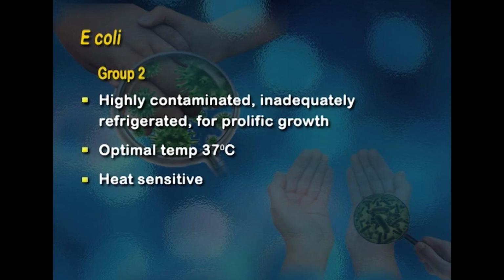The optimal temperature for E. coli to grow is 37 degrees centigrade, which is about room temperature. However, these organisms are heat sensitive or heat labile. Therefore, they are destroyed when milk is pasteurized or when food is properly cooked. So if we ensure that our food is properly cooked, then the food can be safe and there is no need for these kinds of organisms to thrive.